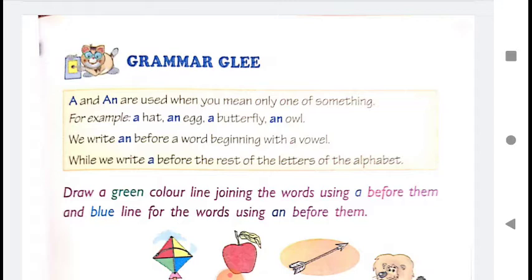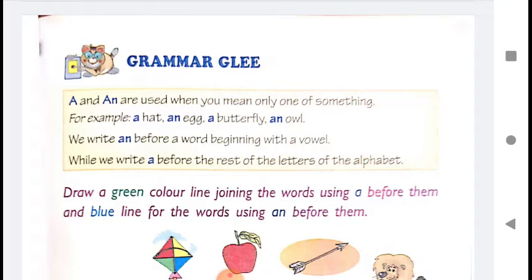Now the question is, where do we use a and where do we use an? Okay? We use an before a word beginning with a vowel. The words which begin with a vowel, that is A, E, I, O, U. If any word begins with these alphabets, that is vowels, then we use an before them.